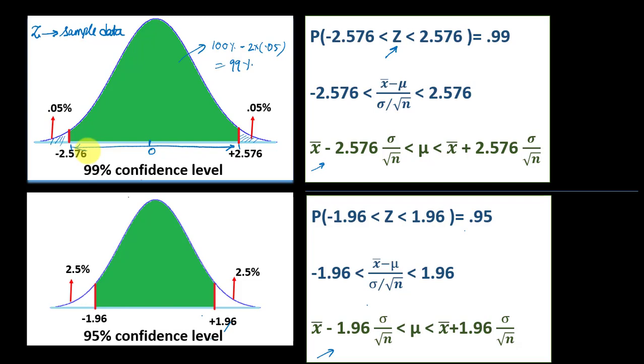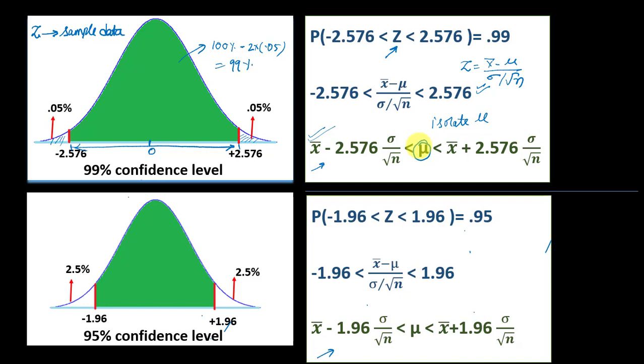Now, putting in the value of the z statistic, that is z is x bar minus mu divided by sigma over root n, we get this equation. Once we isolate mu we can easily get this equation. So this equation is the confidence interval of the population mean, that is mu. Similarly we have derived the confidence interval in the case of 95% confidence level.